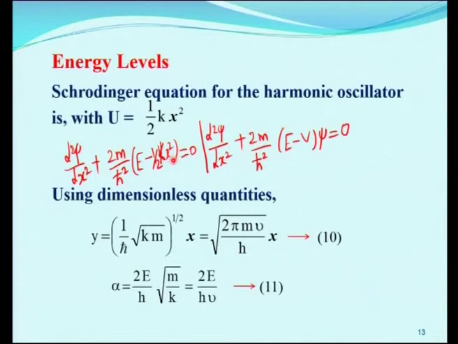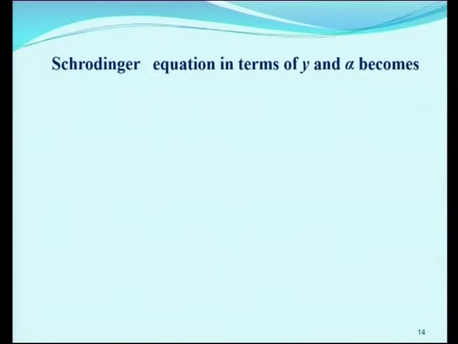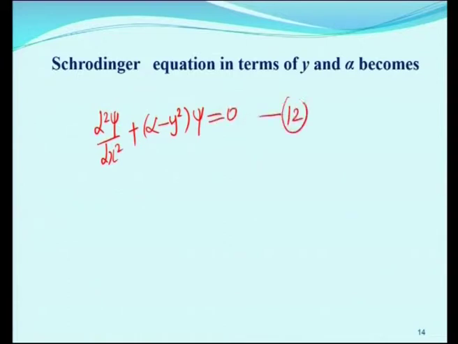Now, we have this Schrodinger equation. This equation we write in terms of alpha and y here. So, d squared psi by dx squared plus alpha minus y squared into psi is equal to 0. So, this is equation number 12.